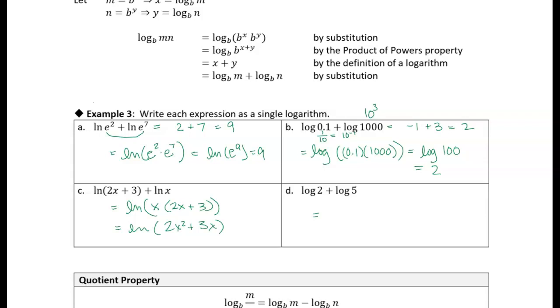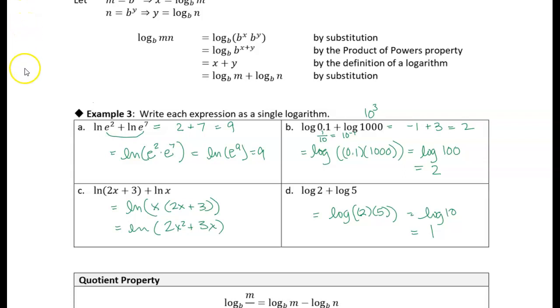You'll see later on. But here we're going to use the common log. So I can combine those as a product: the common log of 2 times 5, which is the log of 10. The exponent we have to raise 10 to in order to get 10 is 1. All right, so that takes care of example 3.